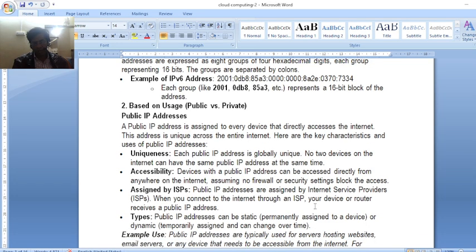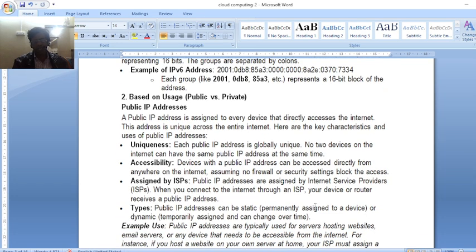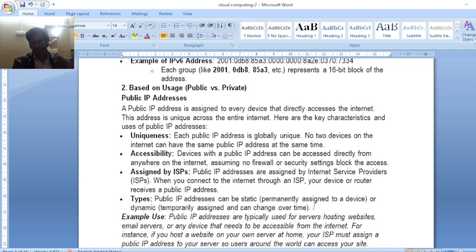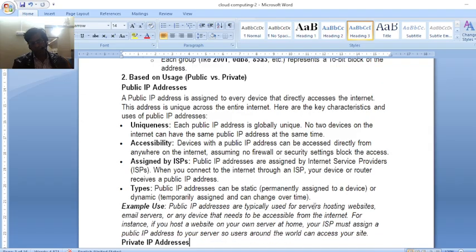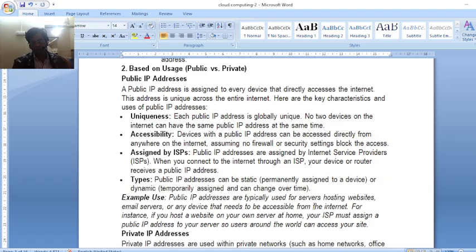There are also types of IP addresses: static and dynamic. Static means permanent; one device is allotted an IP address that is not changeable. Dynamic means changeable: an IP address is allotted for a certain period of time, then another IP address is allotted for another purpose, so the assignment changes over time.